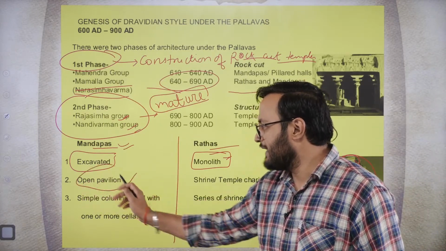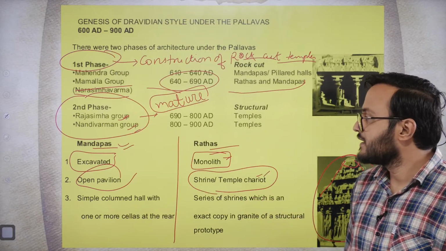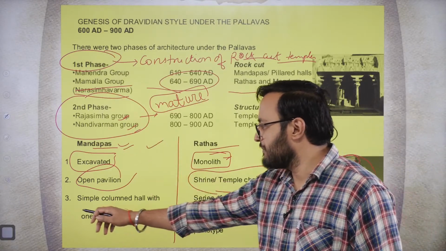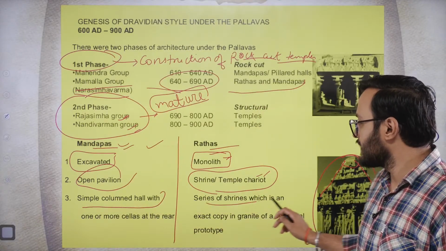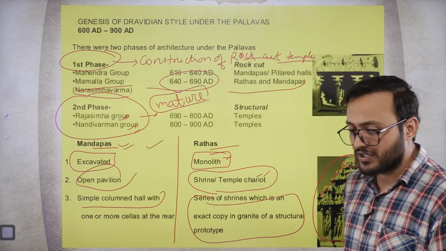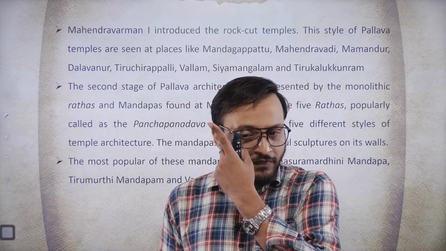Here it is an open pavilion, and here it looks like a temple chariot. In the mandapas, we have simple column halls. Here we have structural copies looking like each other. So we can say that it is Mahendravarman who first introduced the rock cut temples.